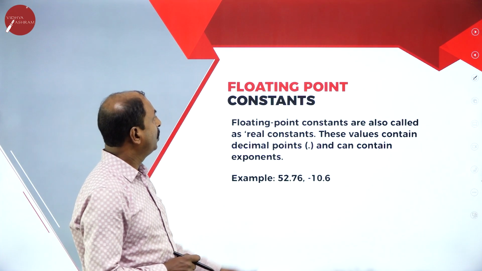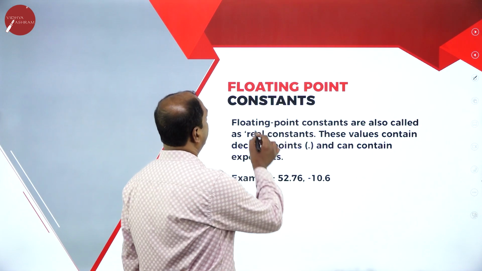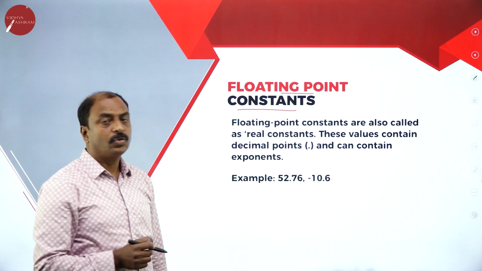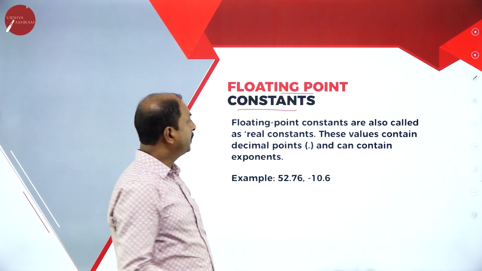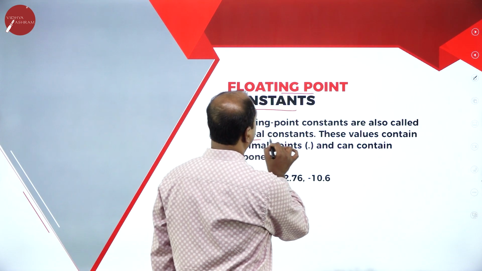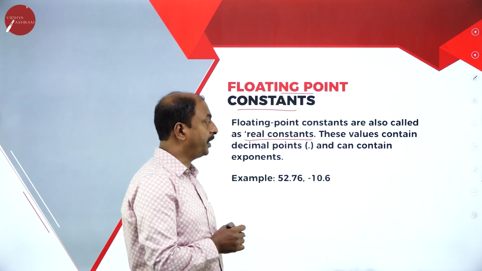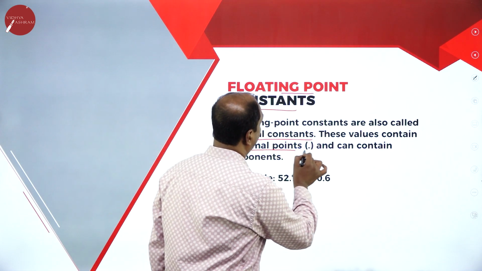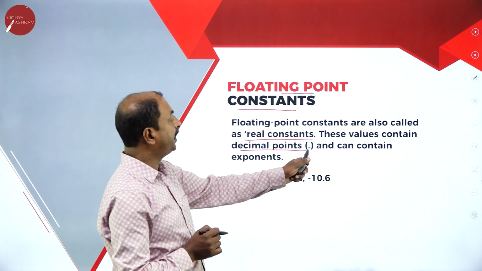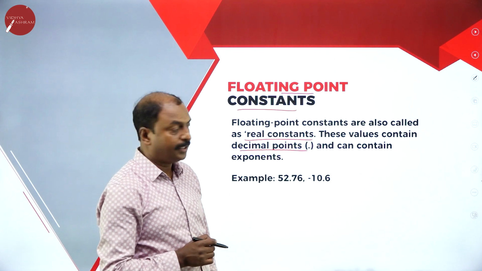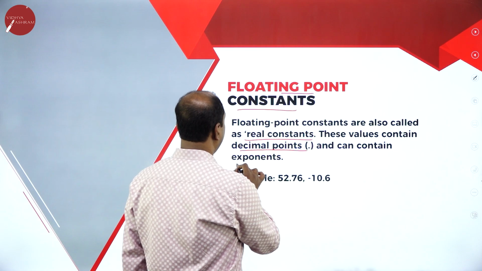And here, the next one is floating point constant. So what is a floating point constant? Floating point constants are also called real constants. Another name is real constant. These values contain a decimal point, meaning a point should be there. The value contains a decimal point and it can contain exponents.